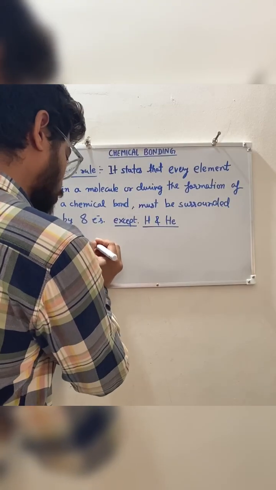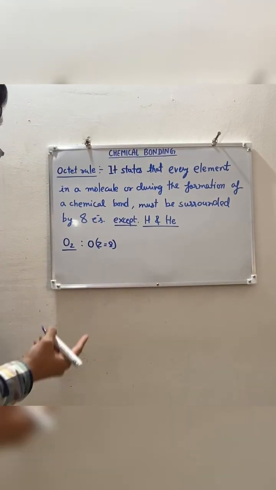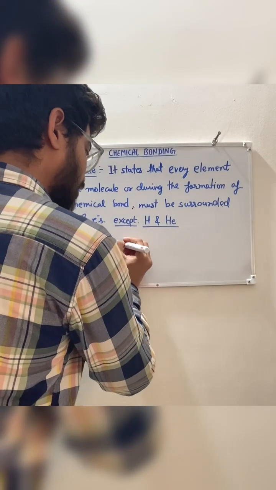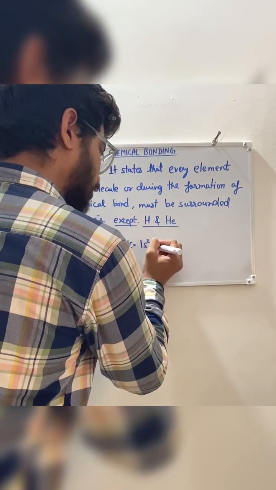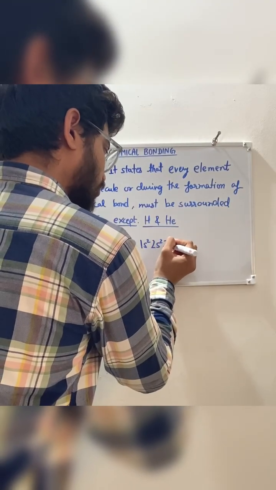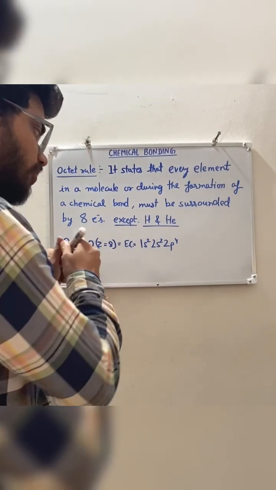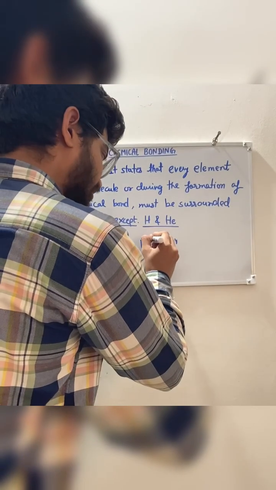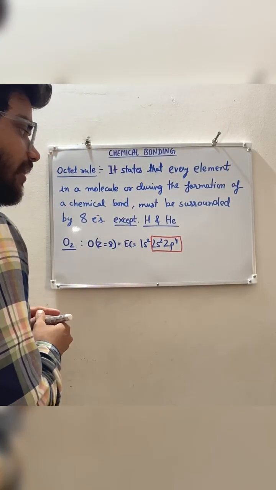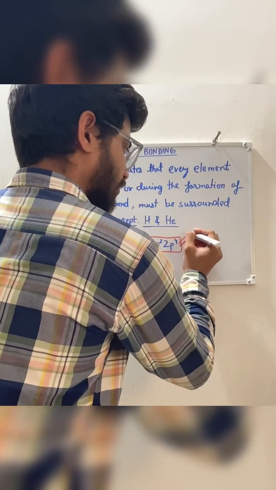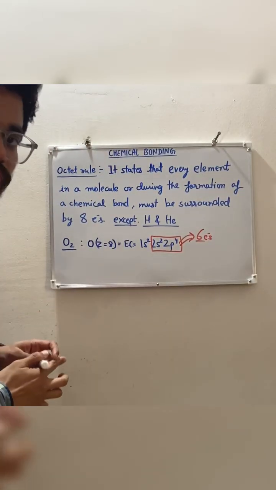The oxygen atomic number is 8, right? So its electronic configuration will be 1s2, 2s2, 2p4. It means in the valence shell, the second shell, the outermost shell, it has 6 electrons.